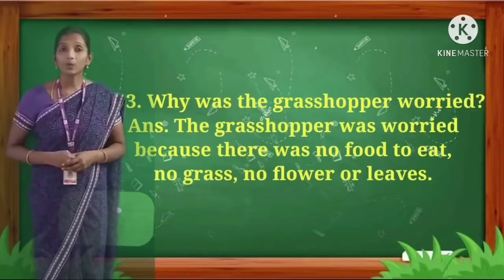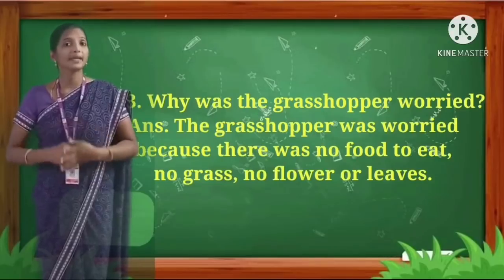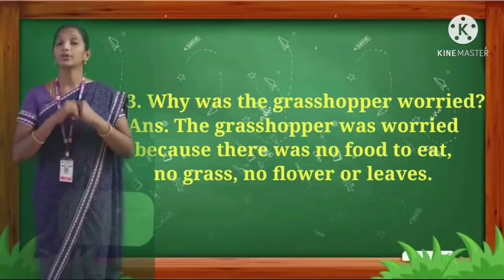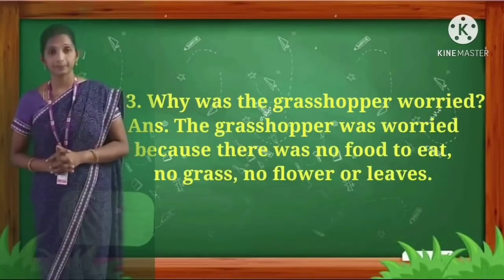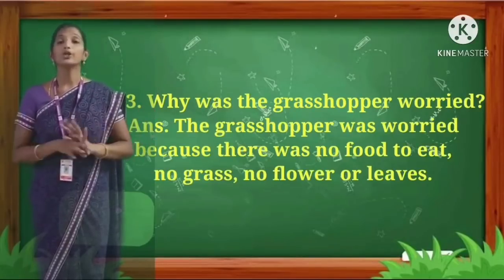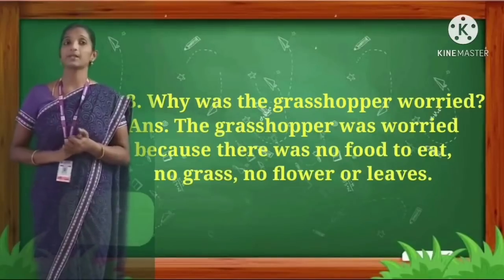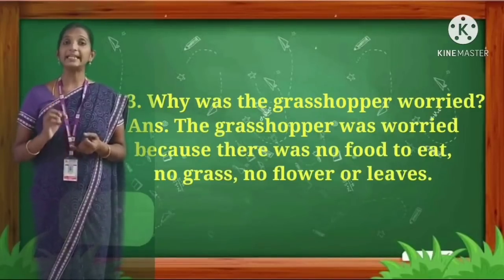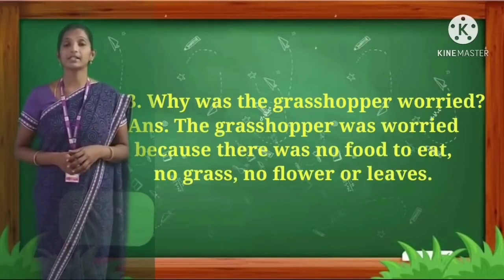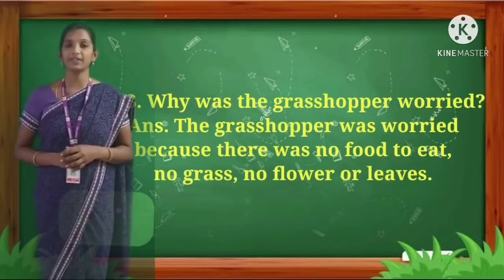Third, why was the grasshopper worried? The grasshopper was worried because there was no food to eat, no grass, no flower or leaves. F-O-O-D, food. E-A-T, eat. Grass, G-R-A-S-S. Flower, F-L-O-W-E-R. Leaves, L-E-A-V-E-S.